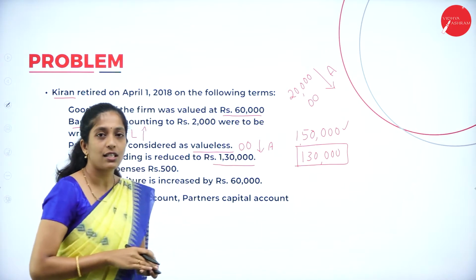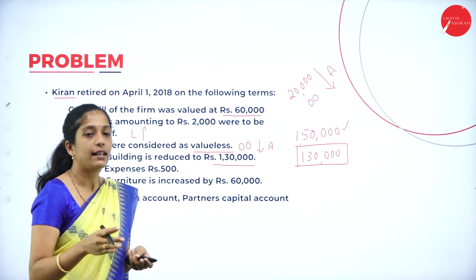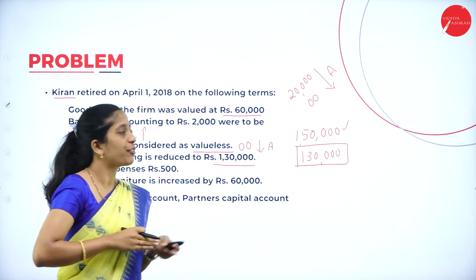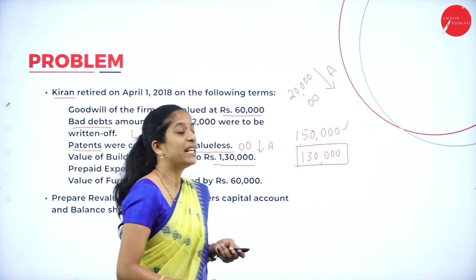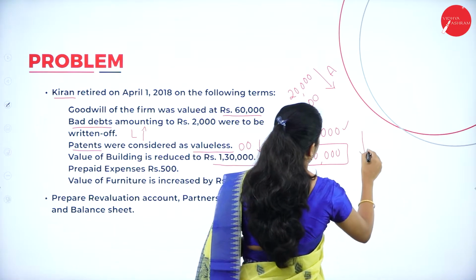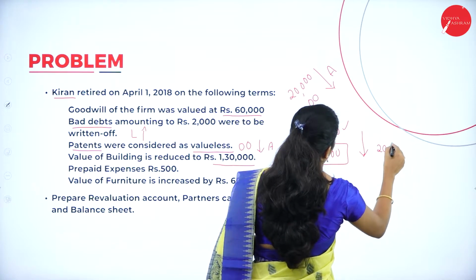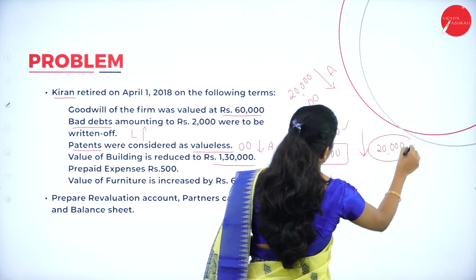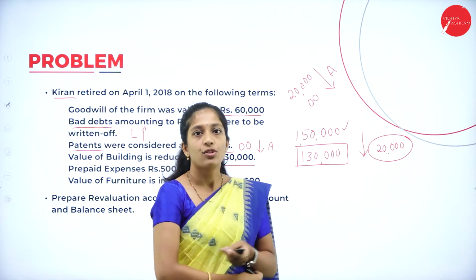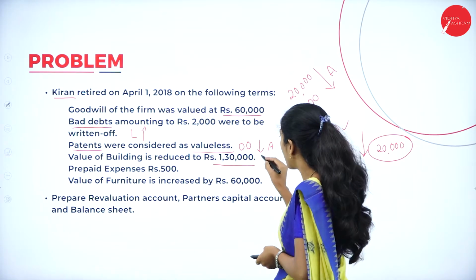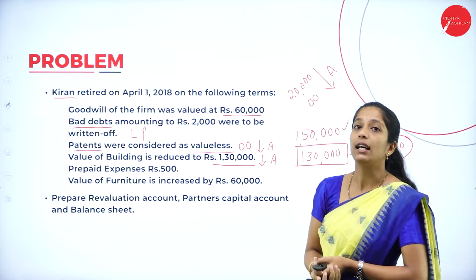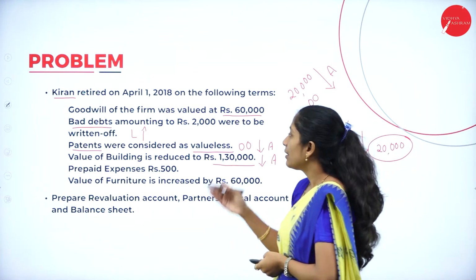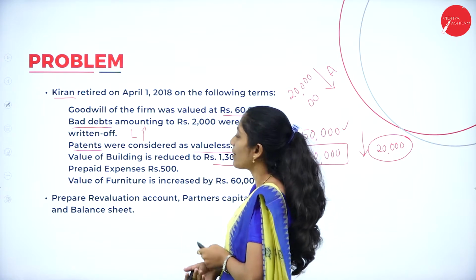So if you see this, what can you tell? Earlier it was 1,50,000, now it is 1,30,000. In the sense, the value of building has decreased. To what extent? By 20,000. So decrease in the value of asset. Here the value of building has decreased. So decrease in the value of asset, where do we record? In the revaluation account.